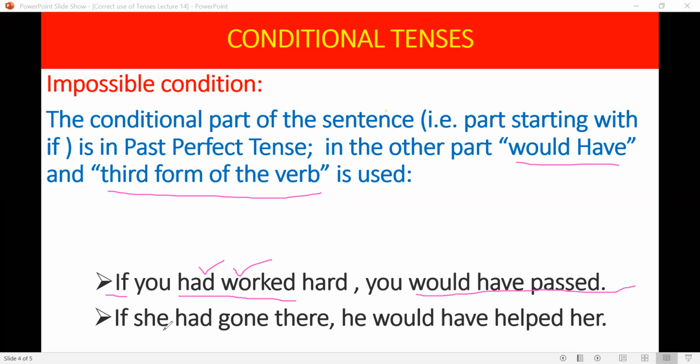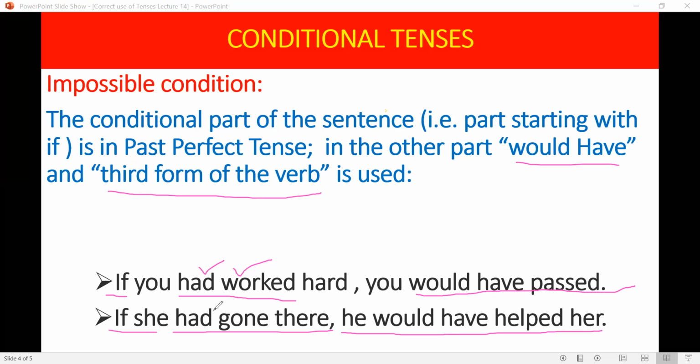If he had gone there, he would have helped her. If she had gone there, but she didn't go there. So he would have helped her, he could help her only in this situation when she had gone there.